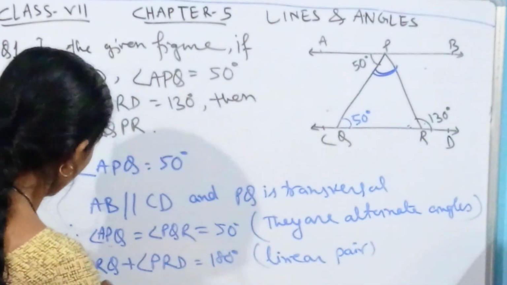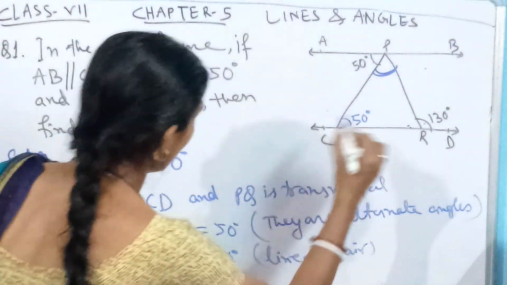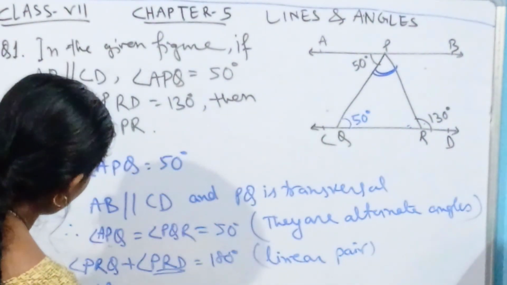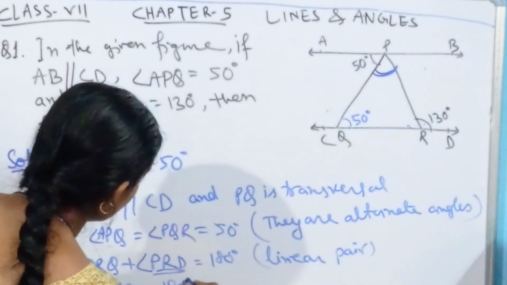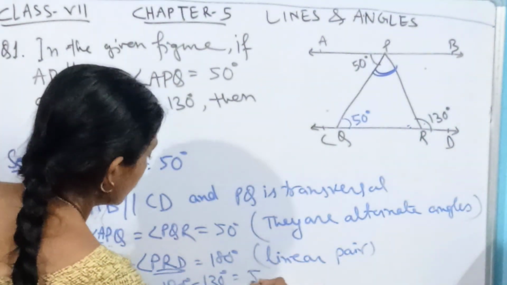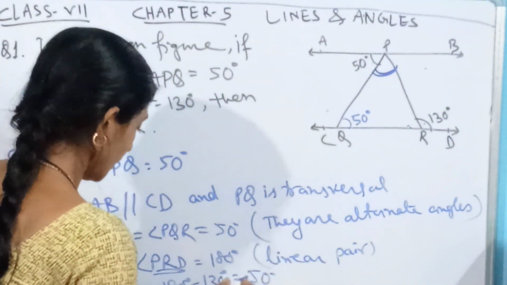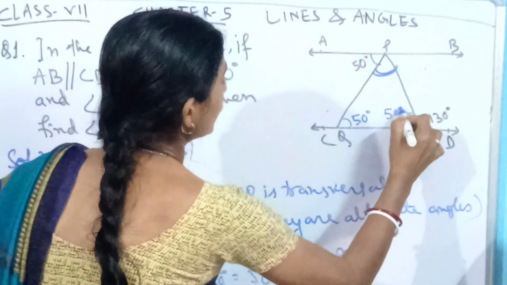Here we know the measure of PRD is 130 degrees. So angle PRQ is equal to 180 degrees minus 130 degrees, that is 50 degrees. We have got the measure of this angle as 50 degrees.